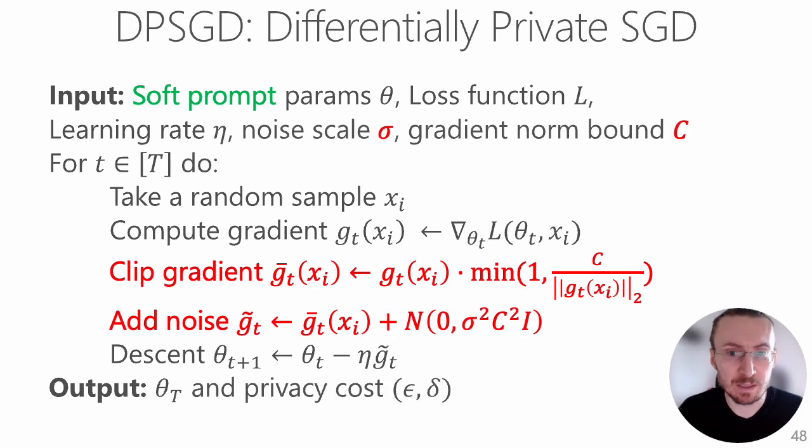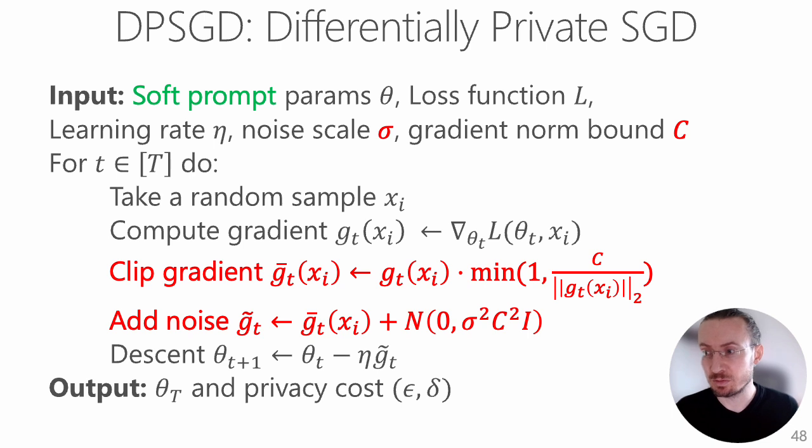To obtain a canonical algorithm to train models with privacy, this algorithm is called DP-SGD, we have to add only 2 red lines of code. So we add these additional parameters, being sigma, that determines how much noise for privacy we add, and norm bound C, which is the norm for clipping the gradient.